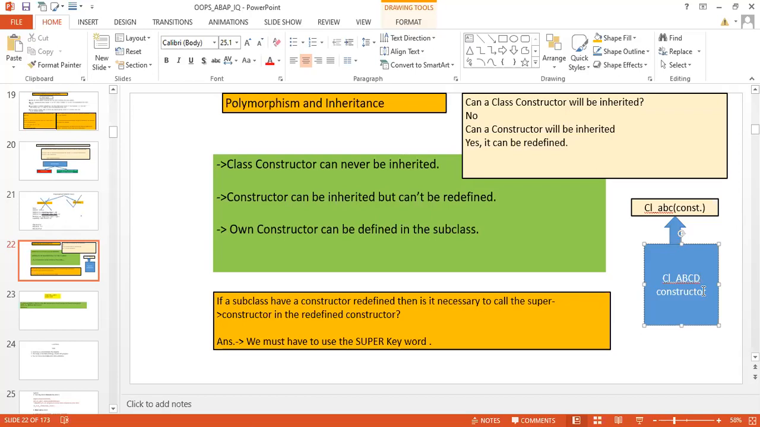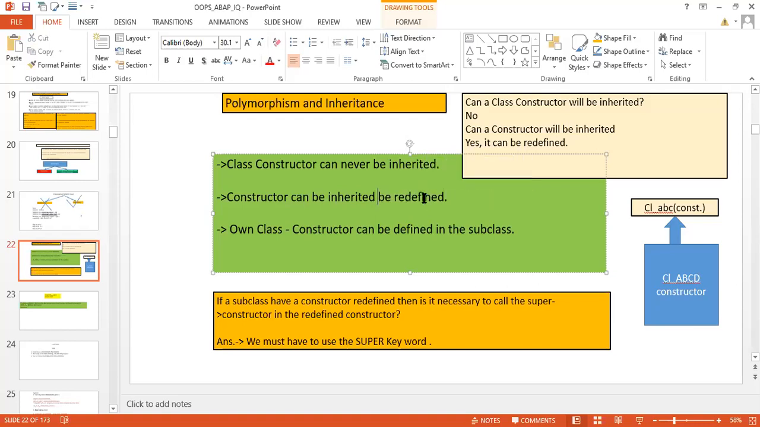Right, that's the point I'm trying to make, because the constructor is going to be inherited. If it is the instance constructor, it is going to be inherited. Super constructor is not like that; you will not be able to inherit it. That is not possible. However, a class constructor is possible to define. So I'm supposed to write here that a class constructor can be defined in the subclass, and here the constructor can be inherited and can be defined also.